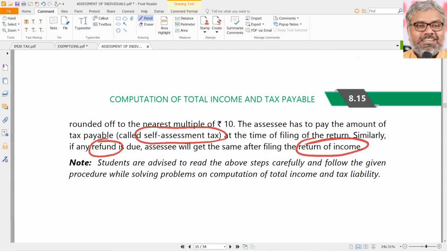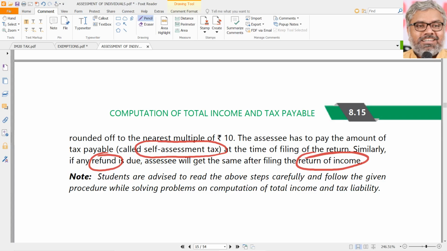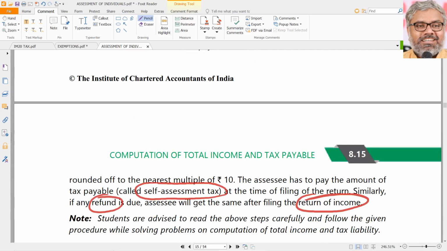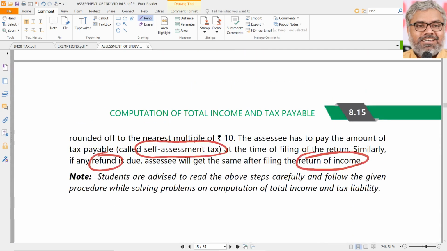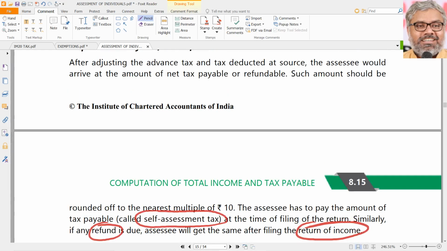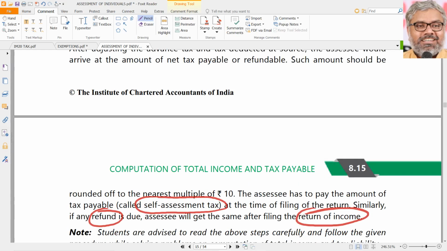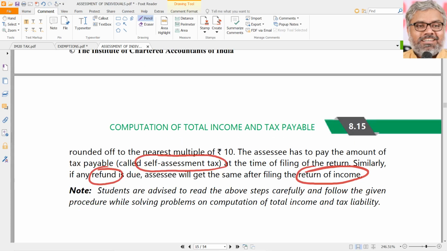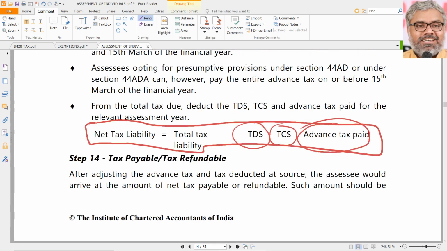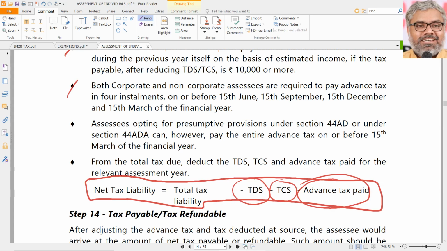That is the net tax payable by the SSE, or refundable to the SSE if this amount is negative. That is called self-assessment tax that has to be paid or claimed as refund at the time of filing the return of income. This is the procedure of overall computation of tax liability.